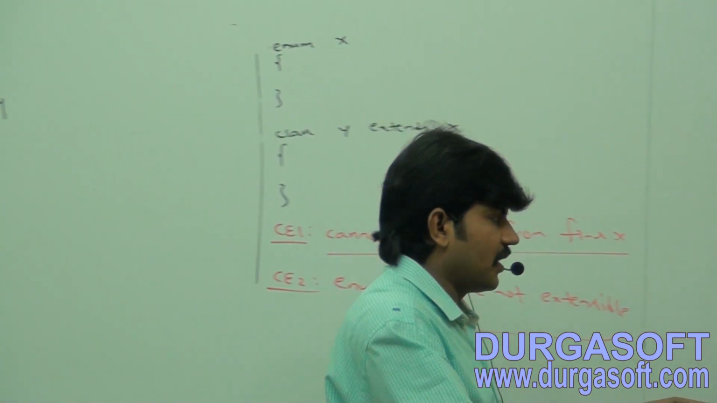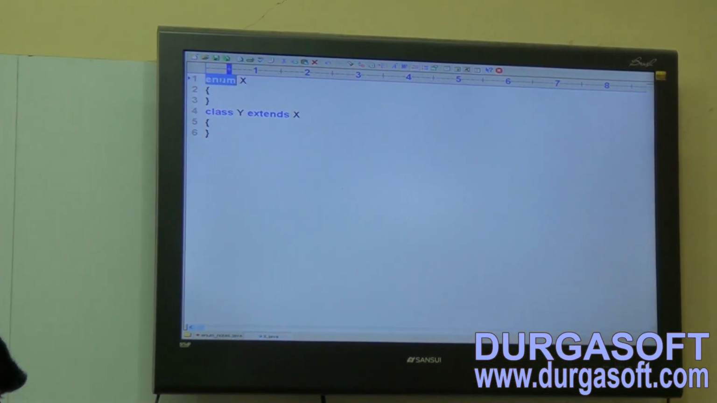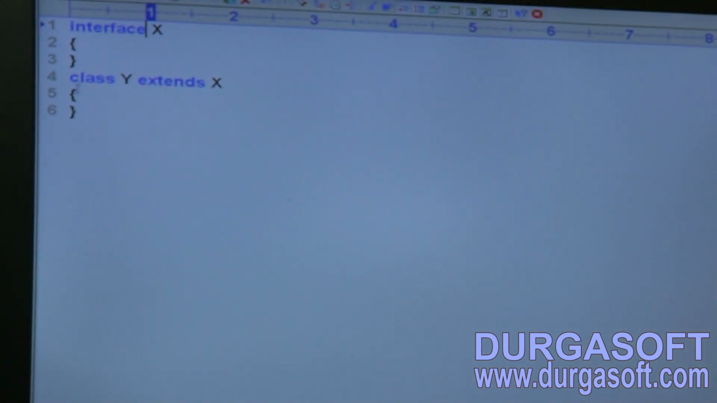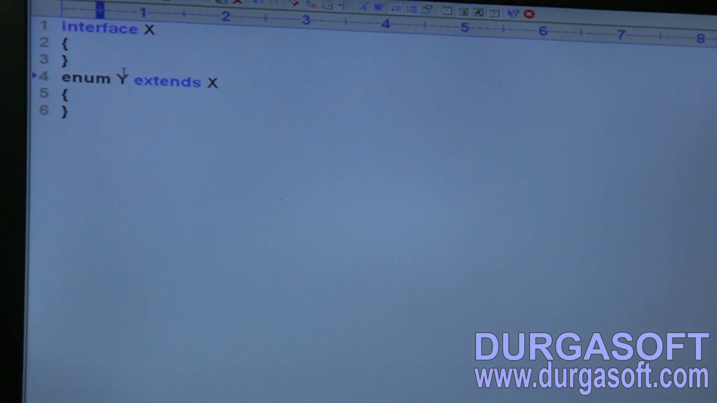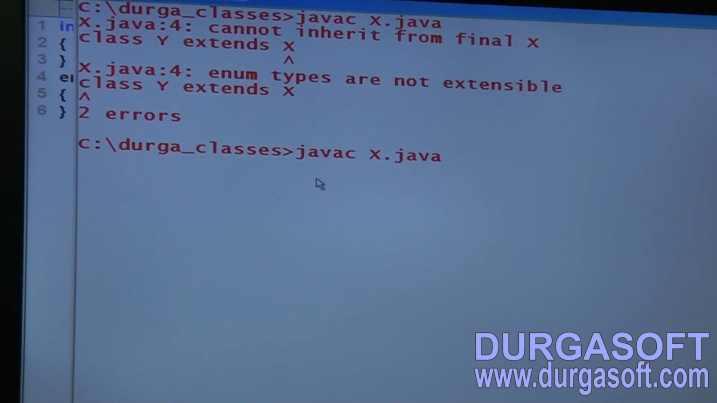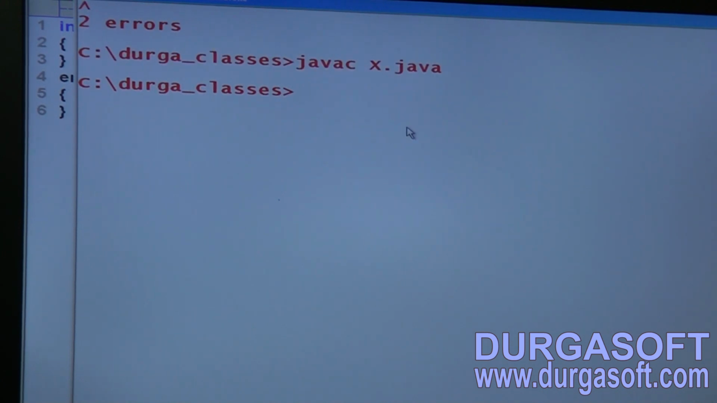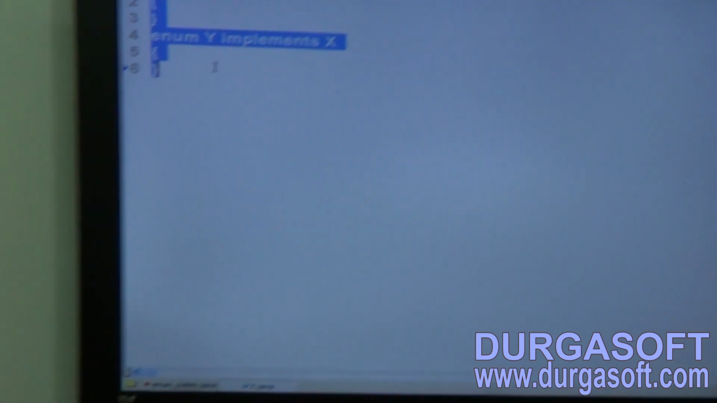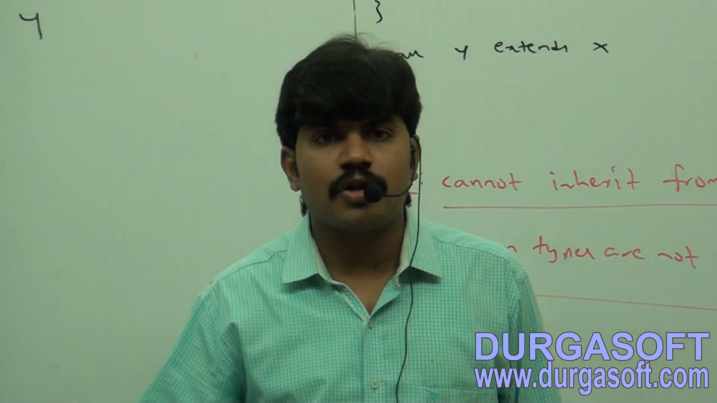Let me show practically. Here just observe, interface X I am taking, enum Y implements X. Have you observed? For enum I am using the implements keyword but not the extends keyword. Observe that, happily the code compiles fine, no problem at all. That's why enum can implement any number of interfaces simultaneously, but which keyword can't we use? The extends keyword we can't use for the enum.